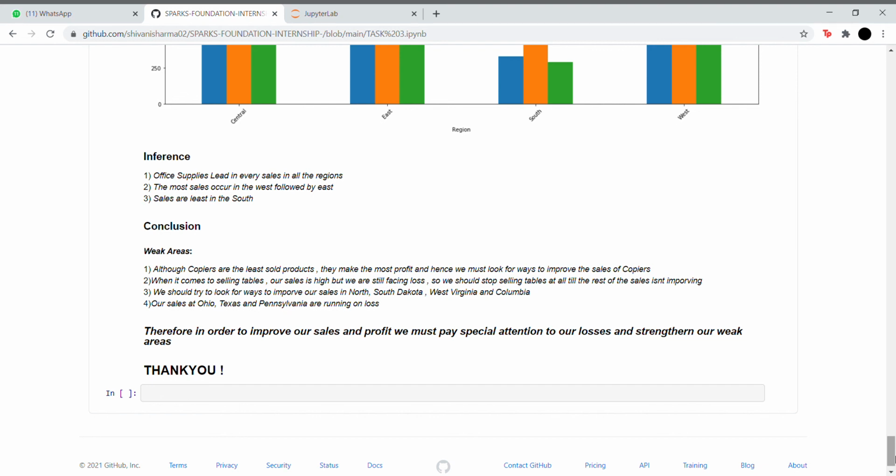We should try to look for ways to improve our sales in North and South Dakota, West Virginia, and Columbia. And as we can see, we were already going at loss when it comes to Ohio, Texas, and Pennsylvania. So we should look into that as well.